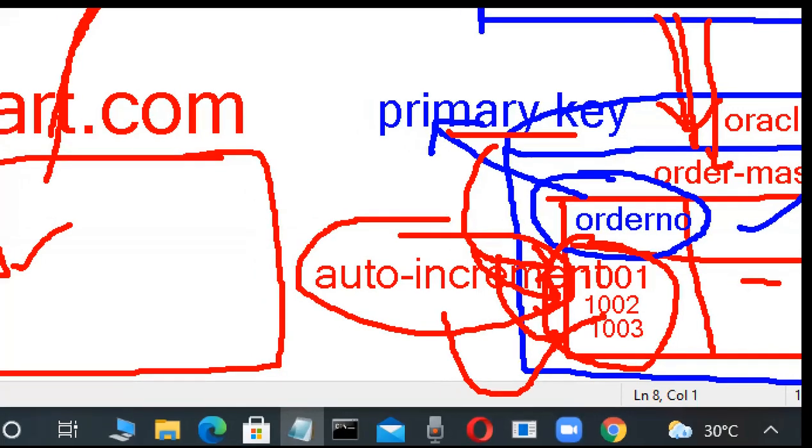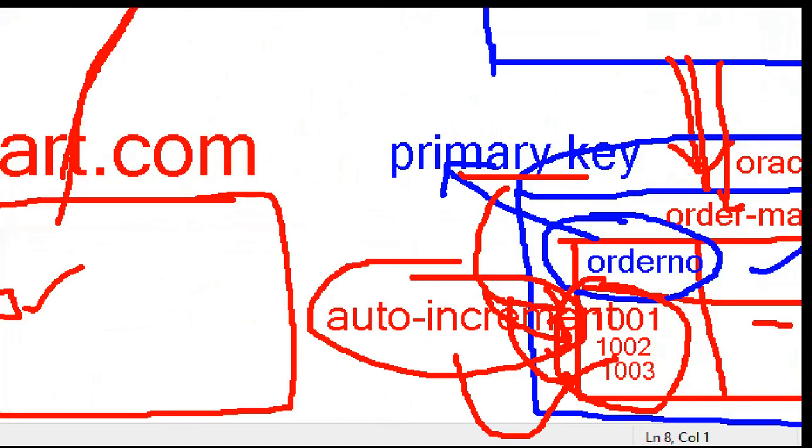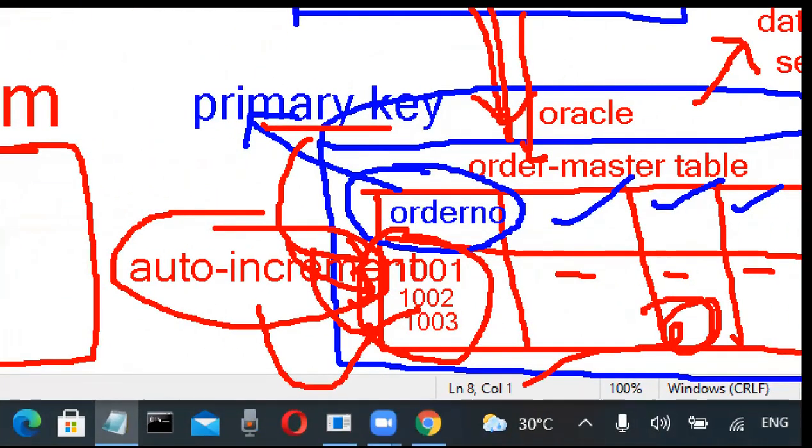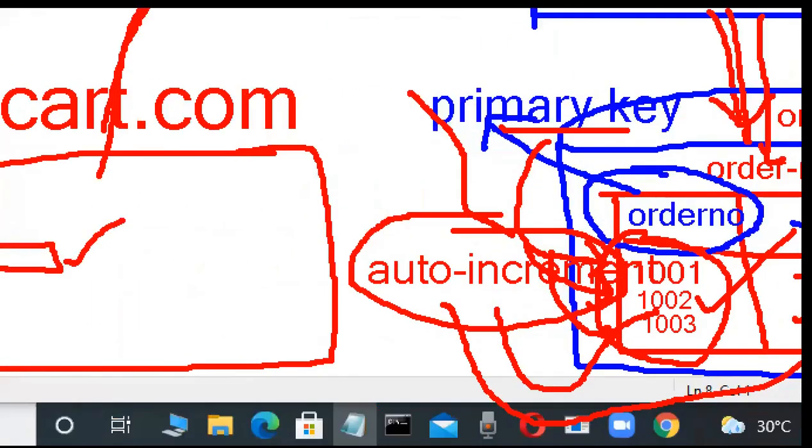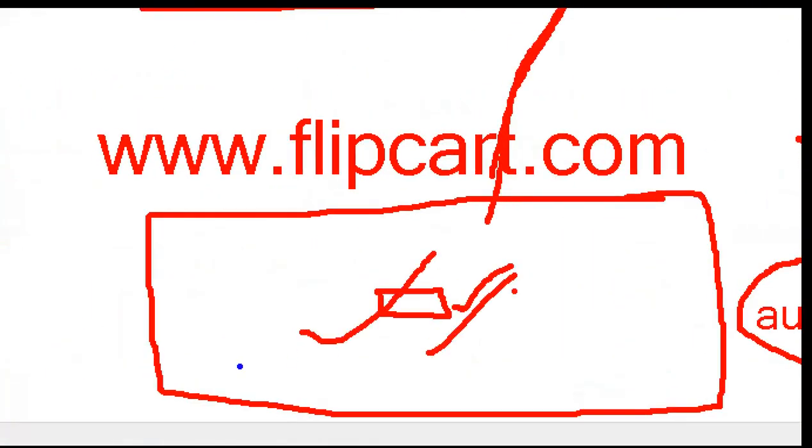Suppose tomorrow a festival is there, and suddenly they give a 50% or 10% offer. How is it possible? How is that 50%, 20% offer visible on the price of that item? In the database, changes are made by database programmers. That's why database programmers are required to maintain this database. Otherwise, these persons are unable to operate these browsers properly.